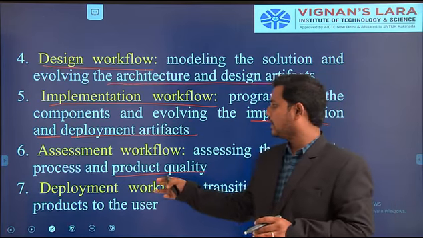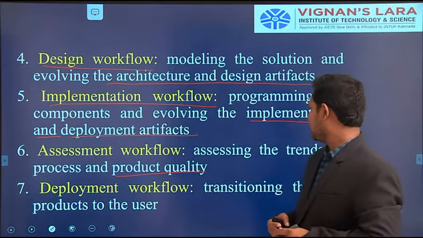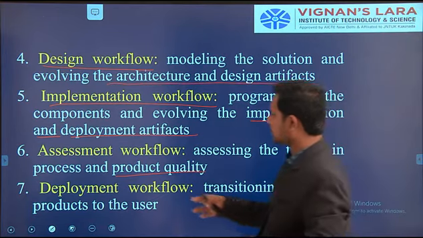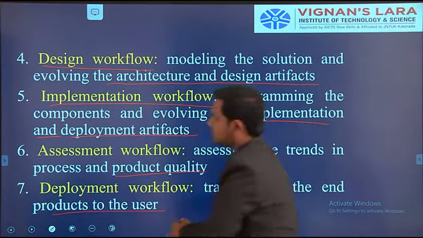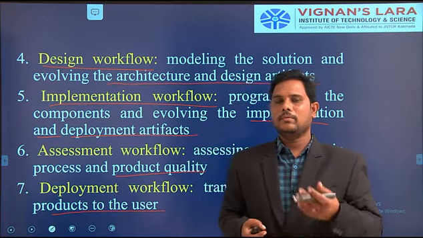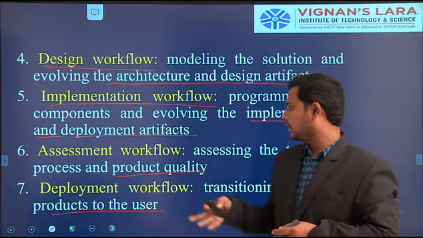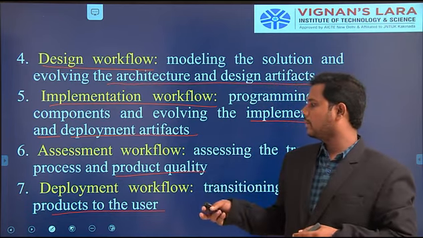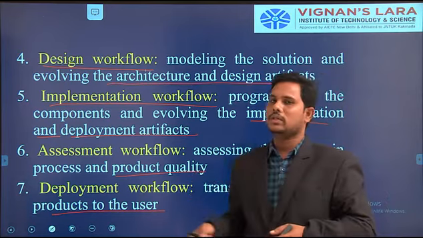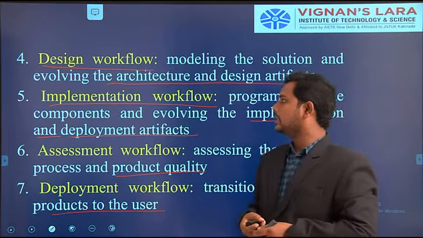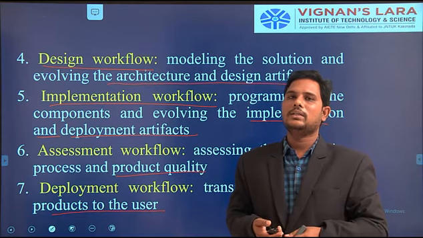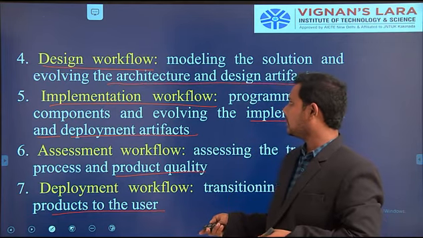Okay, next finally the deployment workflow. Transition the end product to the end user. Okay, so we are getting the results, and with those results the customer will be satisfied. So here the deployment workflow is mainly used for transitioning the end products to the user. These are the 7 workflows we are using in software process development.